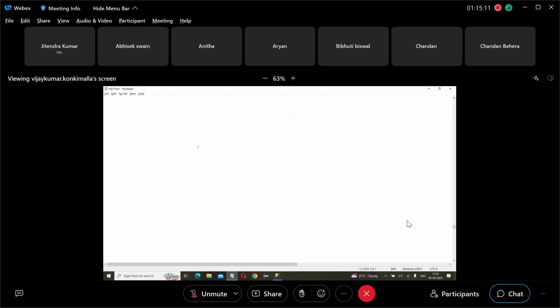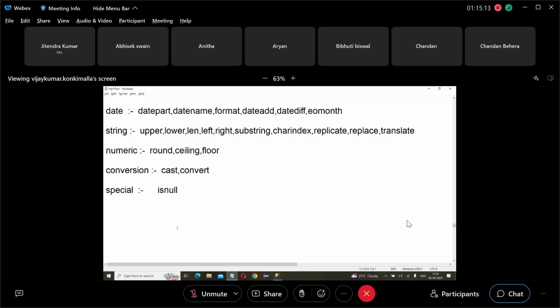Next one, analytical functions: rank, dense rank, row number. Next one, aggregate functions: max, min, sum, average, count star.